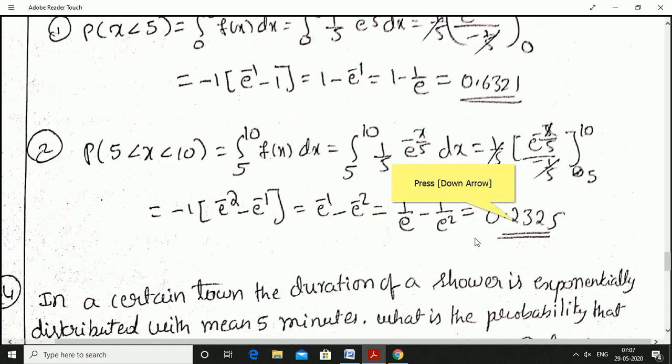Probability of 5 less than x less than 10. Okay. Integration from 5 to 10 of f of x into dx. F of x value in this limit is 1 by 5 e power minus x by 5 into dx. Integrate it. Apply the limit. It comes out as 0.2325.